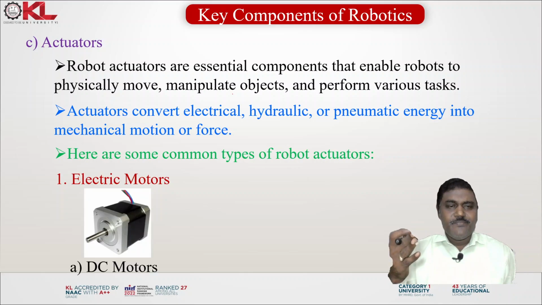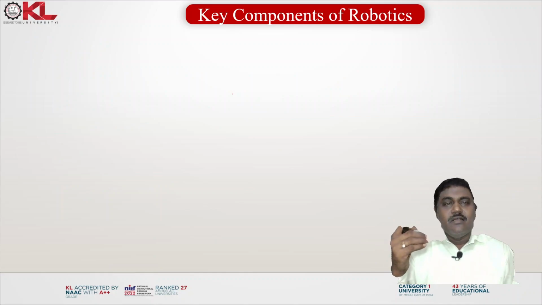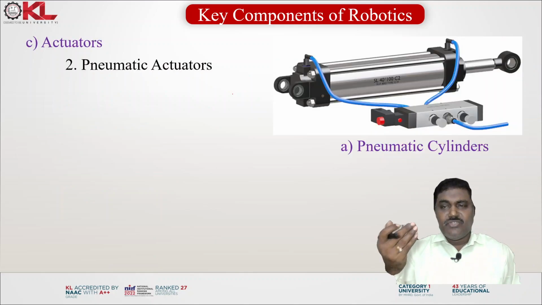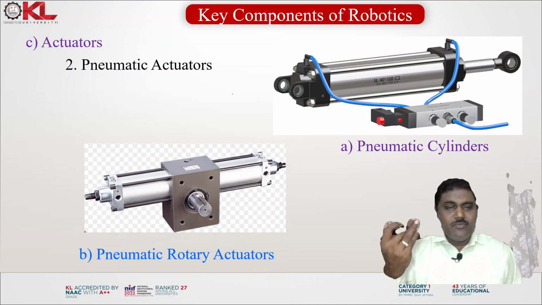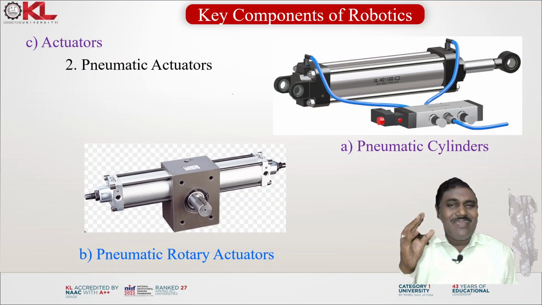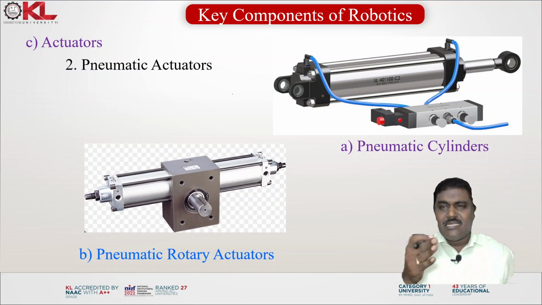Electric motors, that is DC motors and servo motors. Actuators are also pneumatic actuators, that is pneumatic cylinders and pneumatic rotary actuators. They work with the help of compressed air. The pneumatic cylinders have only to and fro motion. It can move in this direction, to and fro.